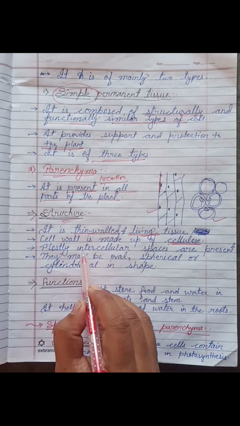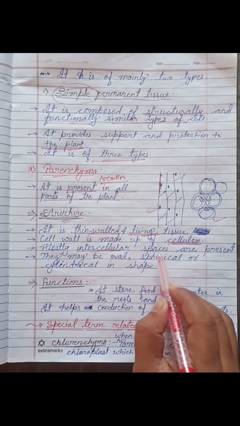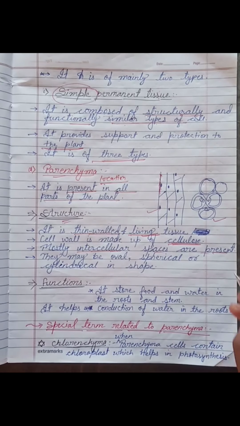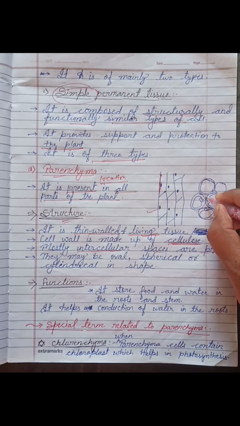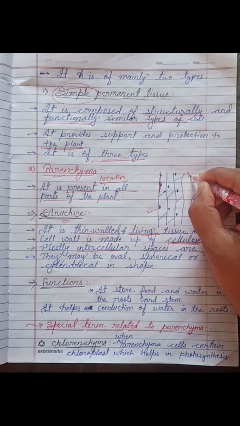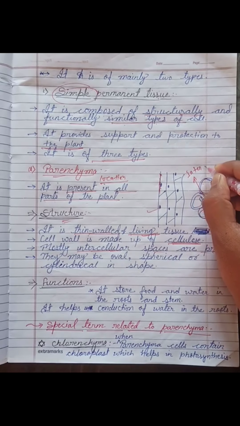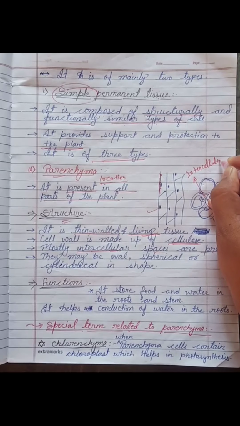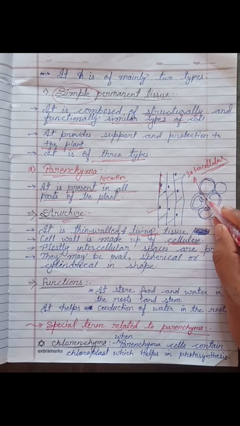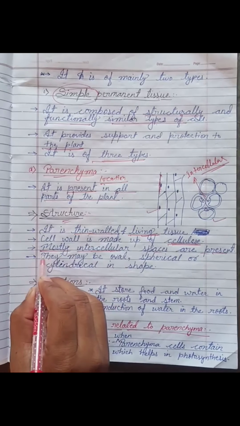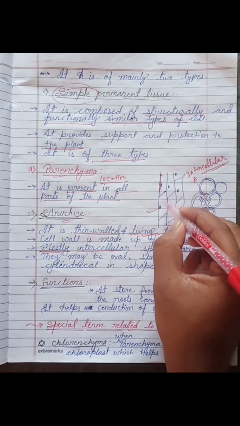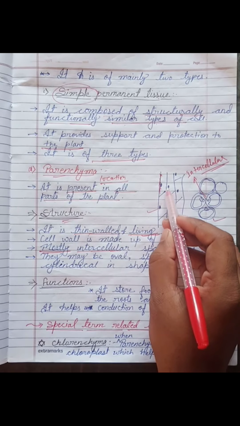Mostly intercellular spaces are present. What is intercellular space? I told you earlier. Intercellular spaces are mostly present, not always, because you can see in the diagram that there is no intercellular space.